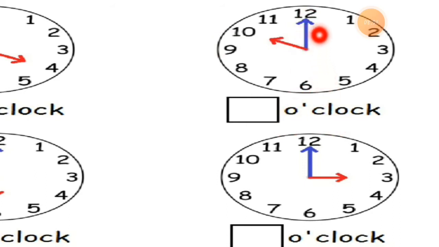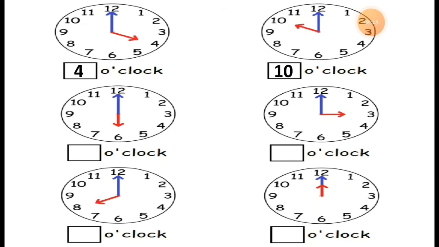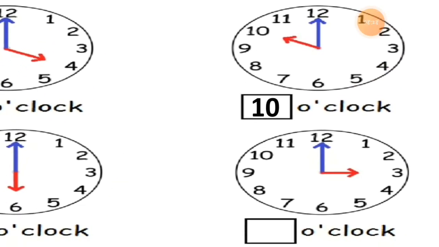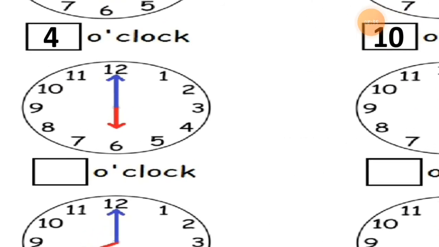So whenever you check the minute hand pointing to 12, I repeat this again and again so you can better understand. And here it is written o'clock. Just check where the short hand is pointing. So the short hand is pointing to 10. So it is 10 o'clock. You can see this. What time is it? It is 10 o'clock. This way you can read the time properly.